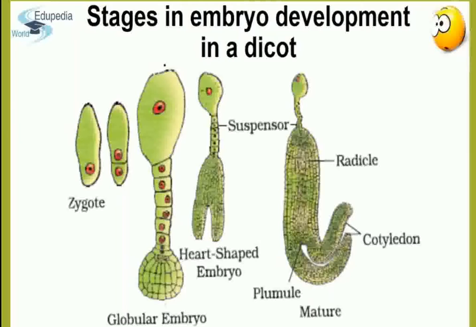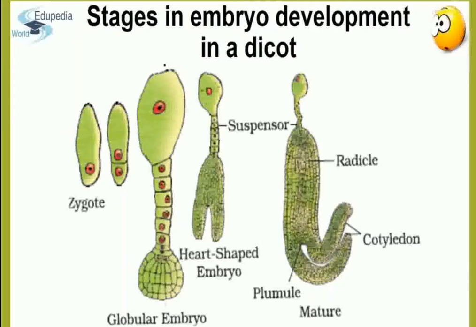The lowermost cell functions as the hypophysis, and a fully developed embryo of the dicotyledon has an embryonal axis differentiated into plumule, cotyledons, and the radicle. This is the radicle, these are the cotyledons, and this is the plumule.